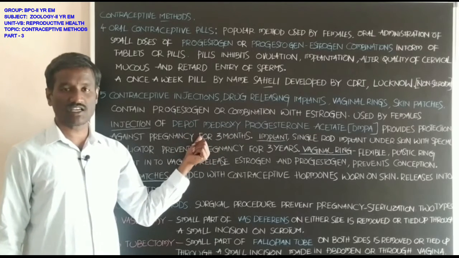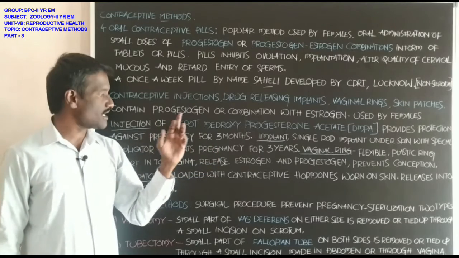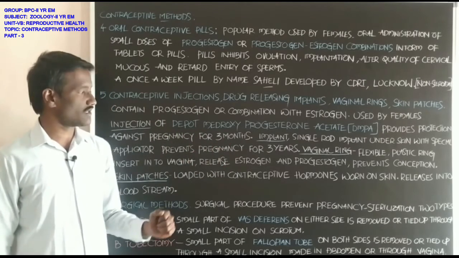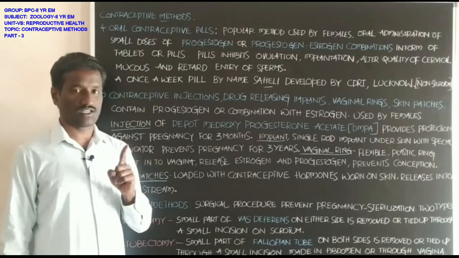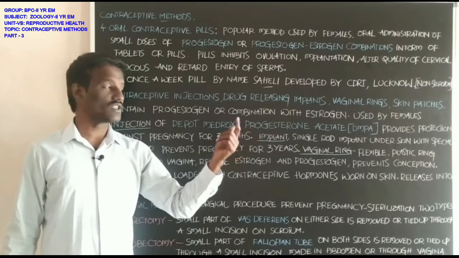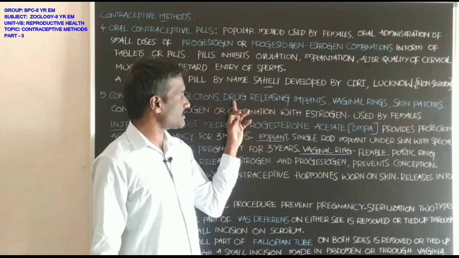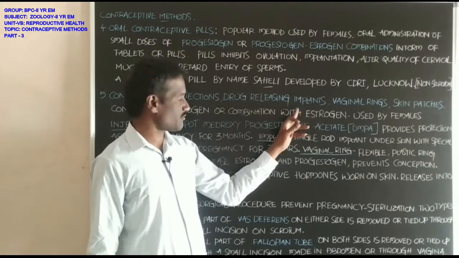One injection prevents pregnancy for up to 3 months.